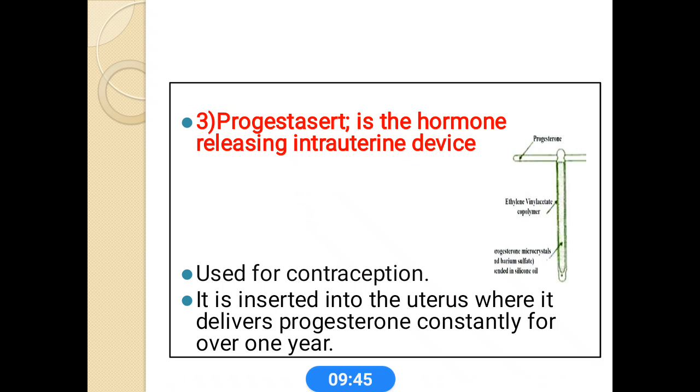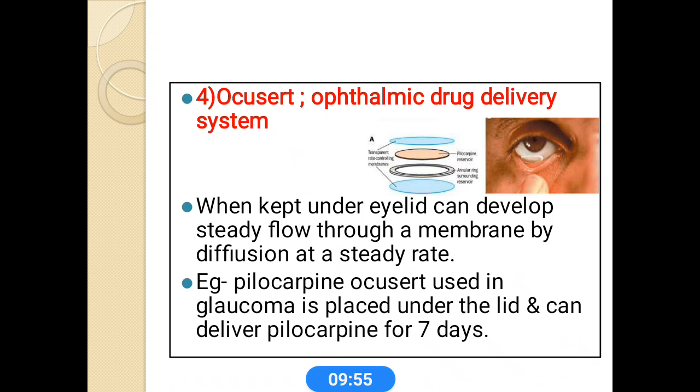Progestasert is a hormone releasing intrauterine device. It is mainly used for contraception. It is inserted into the uterus where it delivers progesterone constantly for over 1 year.